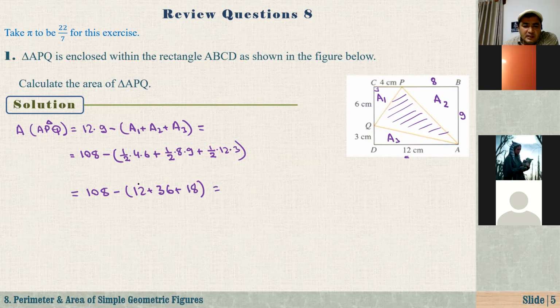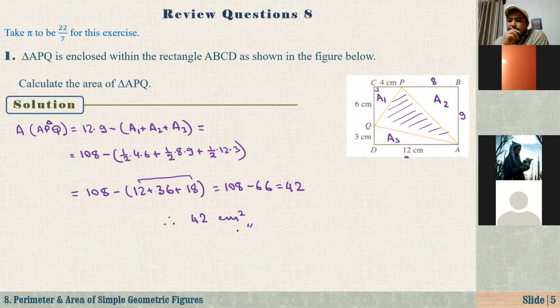Maybe it's simple, of course, but when we are talking about big numbers, this idea plays a very important role. As you see here, if I first add this one to this, 12 plus 18 is 30, right? Then adding 30 to 36 is much faster than adding 12 to 36 and then adding the sum to 18. Anyway, 12 plus 18 is 30. 30 plus 36 is 66. So here we have 108 minus 66, which is equal to 42. The area of the triangle is 42 cm squared.